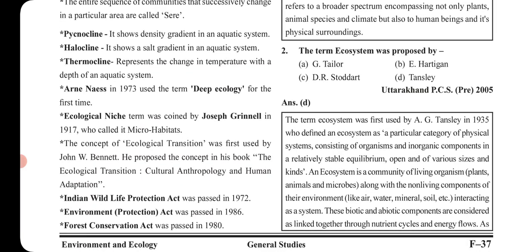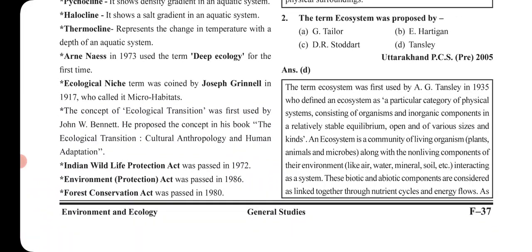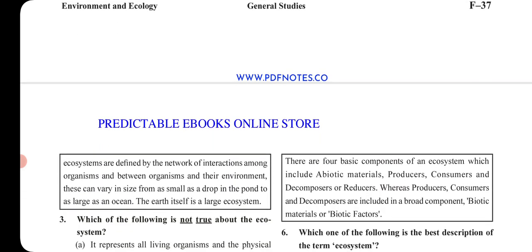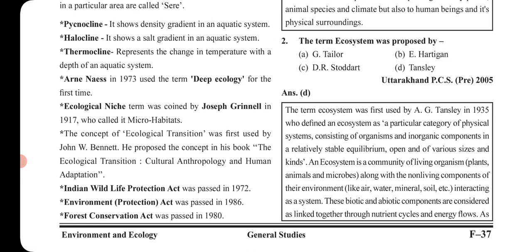I'm not going into the detail, we have already discussed this ecology. From this we can understand the definition of ecology and the definition of ecosystem. An ecosystem is a community of living organisms, plants, animals and microbes, along with the non-living components of their environment like air, water, mineral, soil, etc., interacting as a system. These biotic and abiotic components are considered as linked through nutrient cycles and energy flows. I don't think we must give the explanation in detail because we have already discussed the topic in detail yesterday.